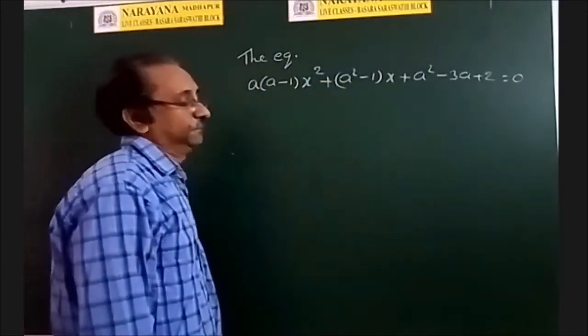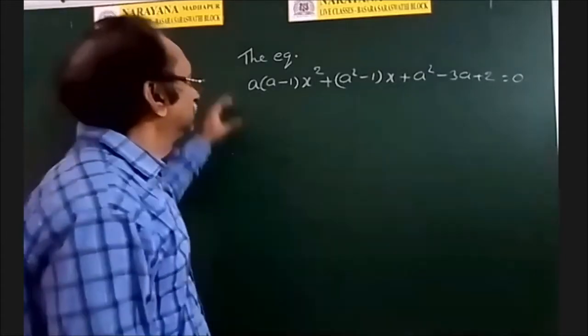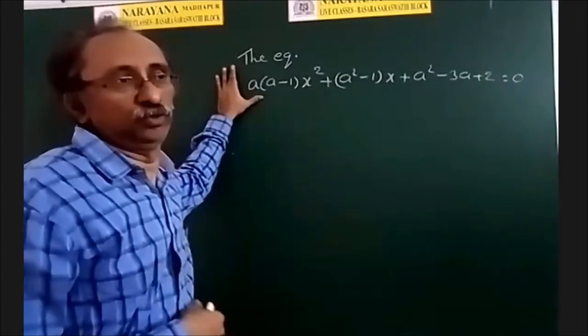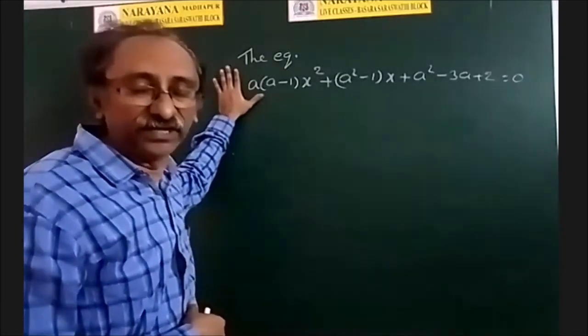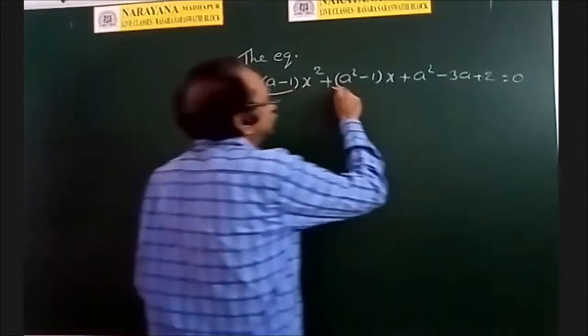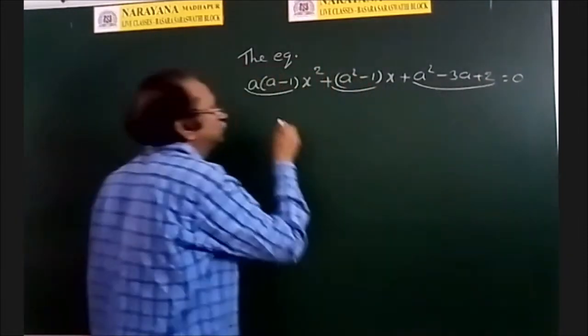Then what is a? See, this has infinite solutions. We know that a quadratic equation has only 2 solutions. But given that it has infinite solutions, that means it is an identity.